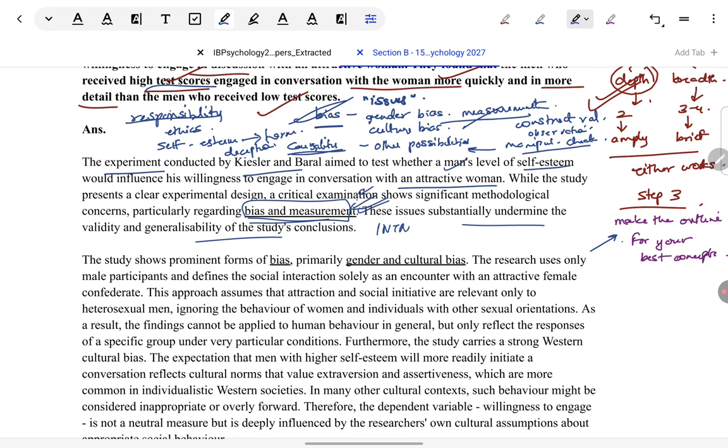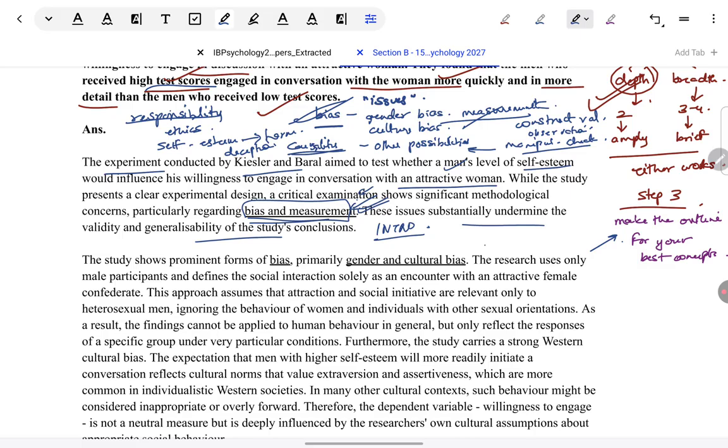Very brief, you can see only 3 sentences. What is the work done in the intro? Just show that you understood what the study is about in a line. Name the concepts you're going to take up and what you are going to do with the help of these concepts. What strength or limitation of the study you're going to bring about, just specify that. Just a reminder, if you need to read the full model answer, pause the video and read it. I will not be able to read every word. I don't have that much time in this video.